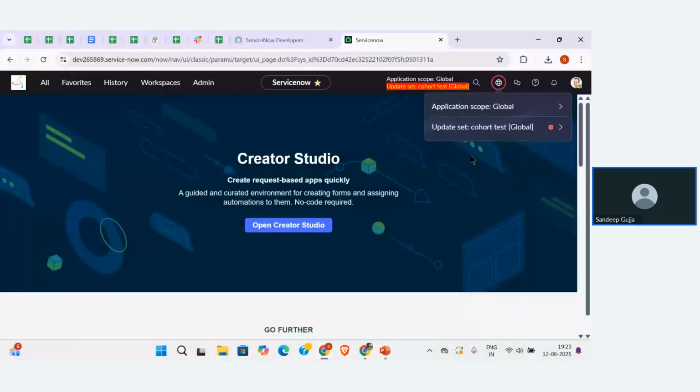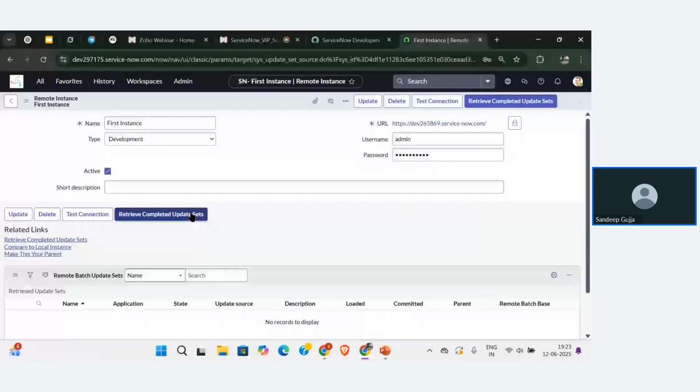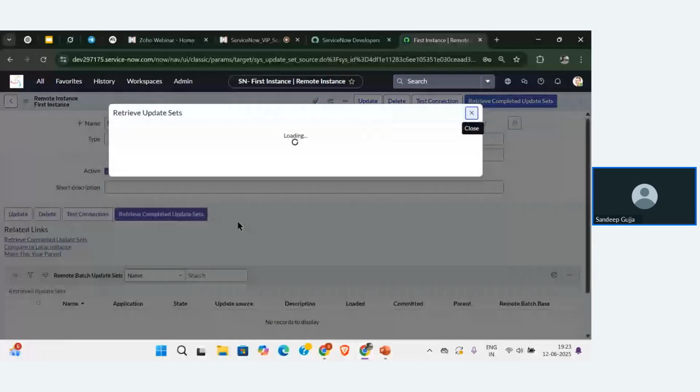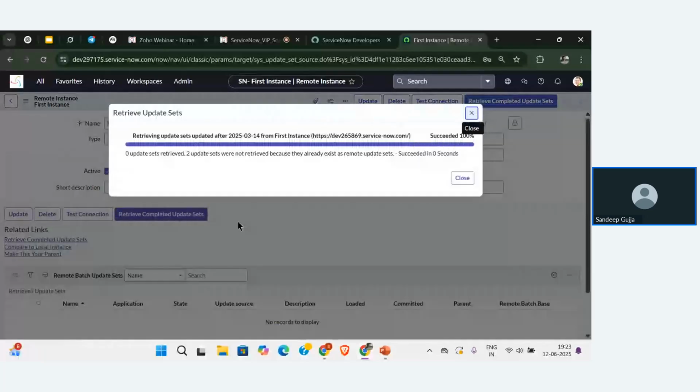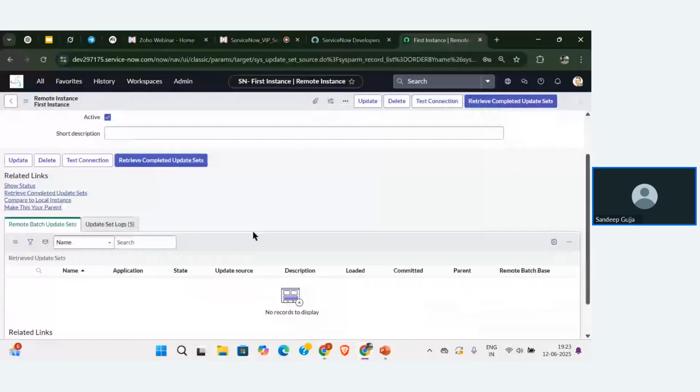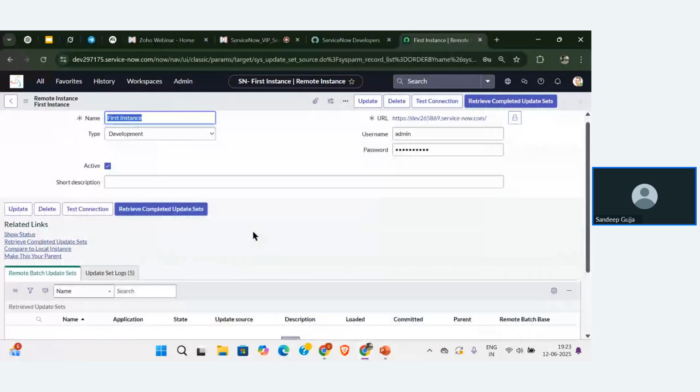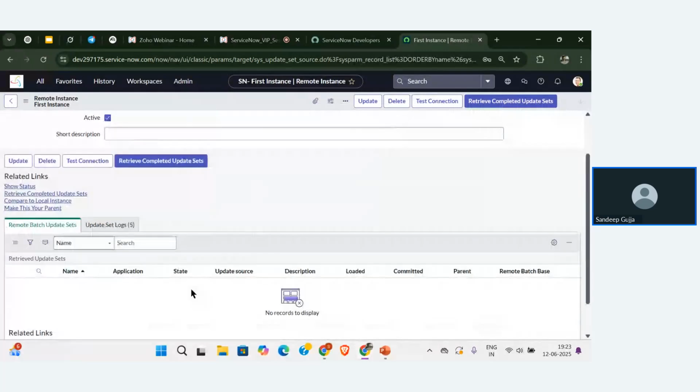Now I'm not going to change the configurations over here, so I'm not moving my update set yet. Let me click on it and see what happens. It is loading, checking for the completed update sets, then it is going to show the result. Now you can see it is displaying the records, but there is no completed update set as of now.